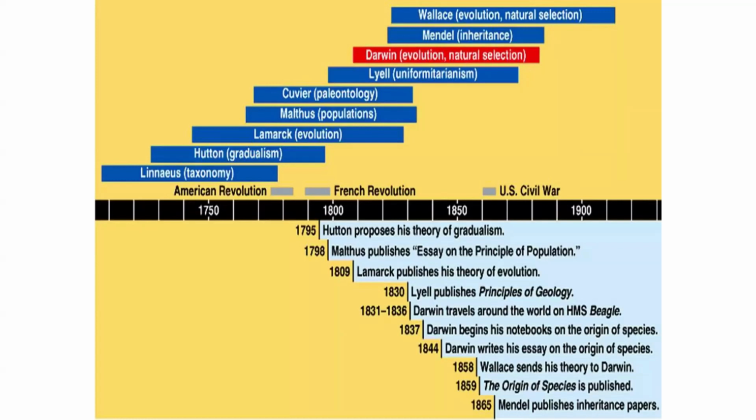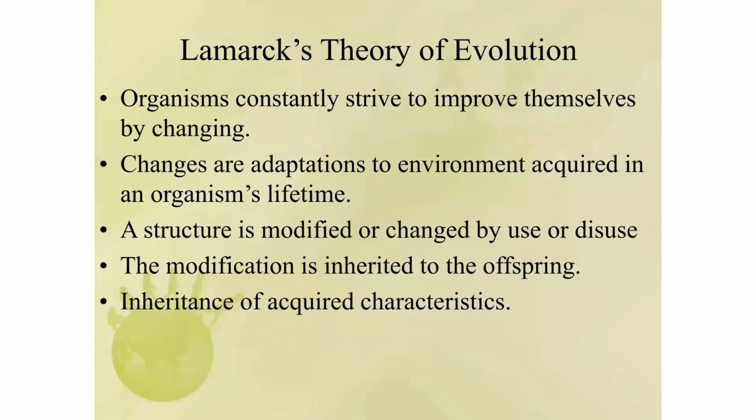All these things we are going to look at, how they are related to evolution and how they shed light on understanding evolution. But now we are going to start with Jean-Baptiste Lamarck's.